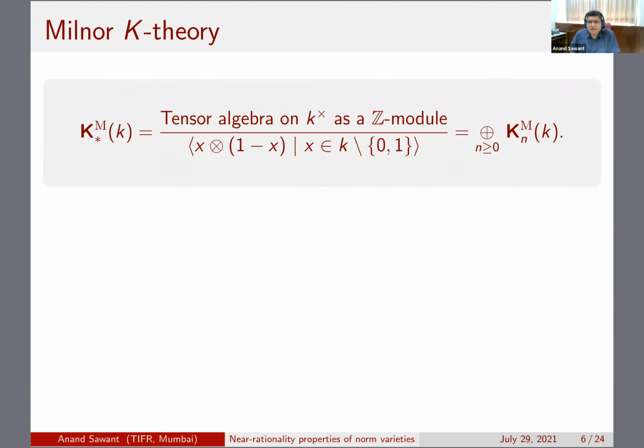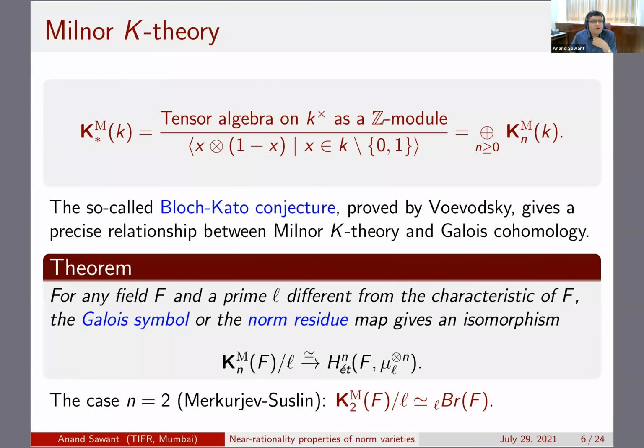Milnor K theory is a graded ring: you take the multiplicative group of the field, write it additively, consider the tensor algebra on it, and go modulo the so-called Steinberg relation, which sets x tensor 1 minus x equal to 0. Then you get a graded ring, and the nth graded piece is called the degree n Milnor K theory.